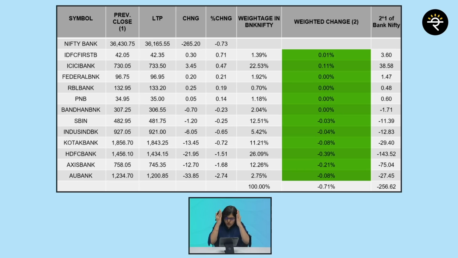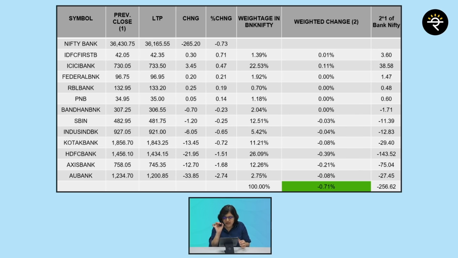Now if I take a total of all these, this total comes to what? Minus 0.71%. Okay, I know there is a small rounding difference. Here it's coming up to minus 0.71%, and where is the Bank Nifty headed? It's minus 0.73%. So 0.02% might be a rounding error. So forget it. But still the question remains, how about that 265 points downfall?